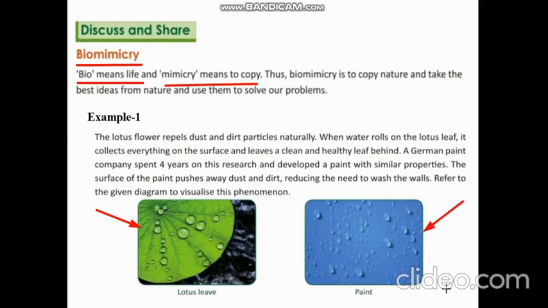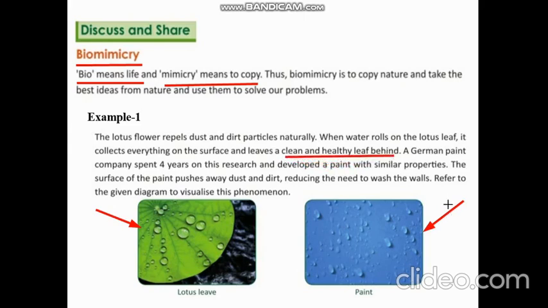So what is the connection between lotus leaf and paint? Let us read. The lotus flower repels dust and dirt particles naturally. What does repel mean? If the dust and dirt comes over lotus flower or its leaf, it just simply flows away. So when water rolls on the lotus leaf, it collects everything on the surface and leaves a clean and healthy leaf behind. So what happened?